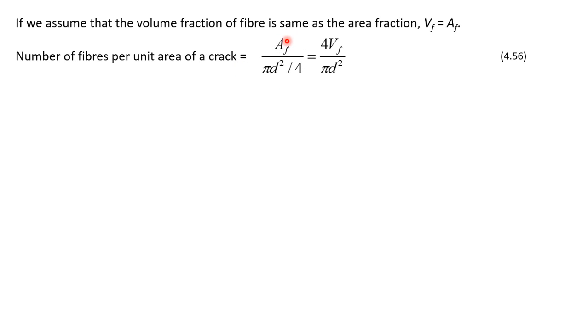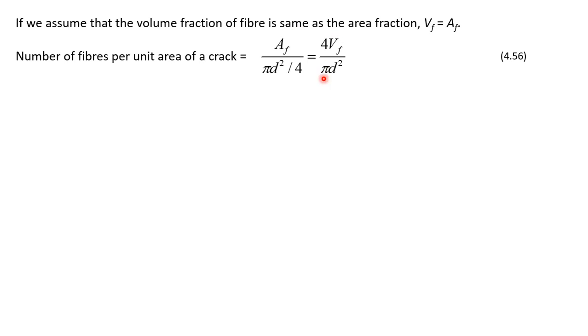So imagine we have got per unit area of the crack. This is the area fraction multiplied by unit area, which gives us the area of the fiber, so the total area of the fiber covered in a unit crack area. Because AF is a fraction less than 1, multiplied by the unit area of the crack, divided by pi d square over 4, the cross-sectional area of a single fiber, this gives us the number of fibers per unit crack area.